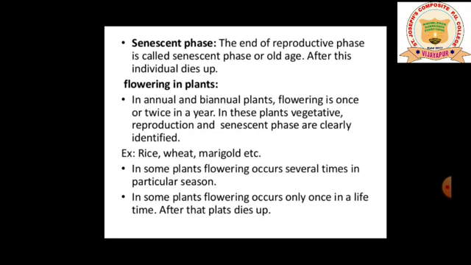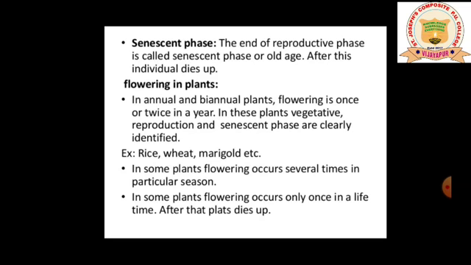So in annual and biennial plants, flowering is once or twice in a year. In these plants, the vegetative phase and senescent phase are clearly identified. So in case of biennial plants and annual plants, the flowering will take place either once in a year or twice in a year. And the juvenile phase or vegetative phase, and the senescent phase are clearly identified.